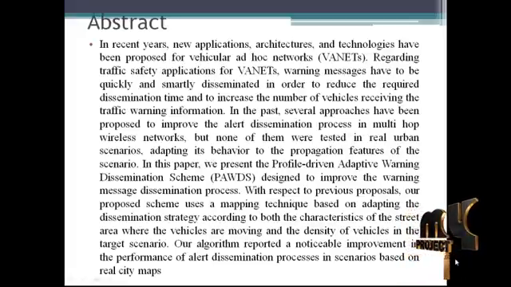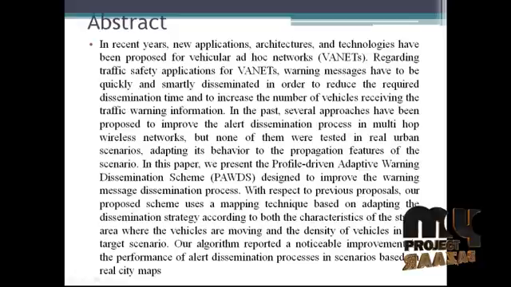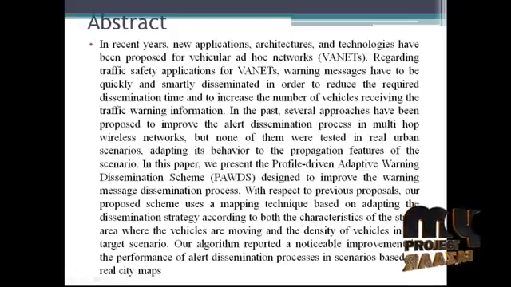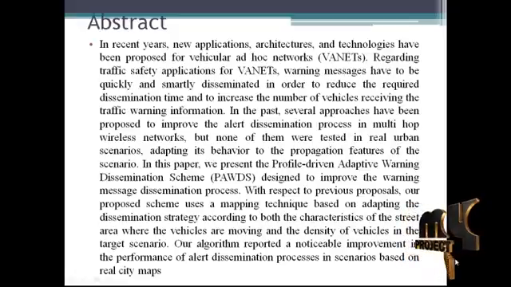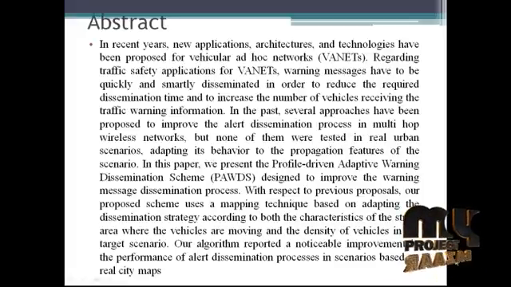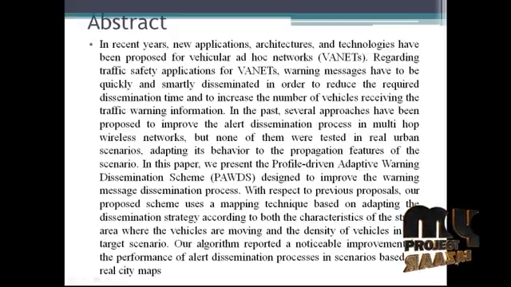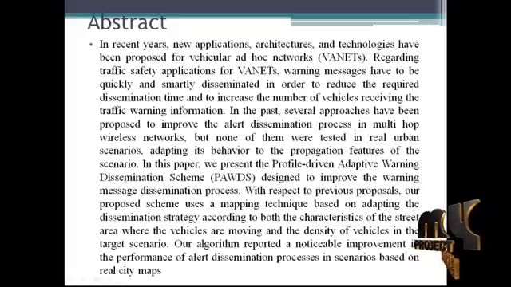In the past, several approaches have been proposed to improve the alert dissemination process in multi-hop wireless networks, but none of them were tested in real urban scenarios, adapting their behavior to the propagation features of the scenarios. In this paper, we present the profile-driven adaptive warning dissemination scheme designed to improve the warning message dissemination process.